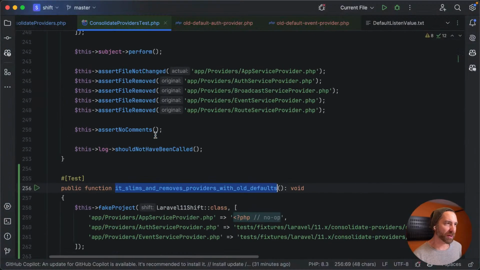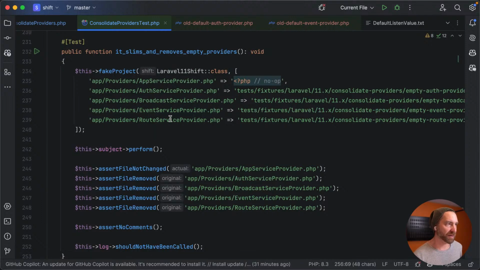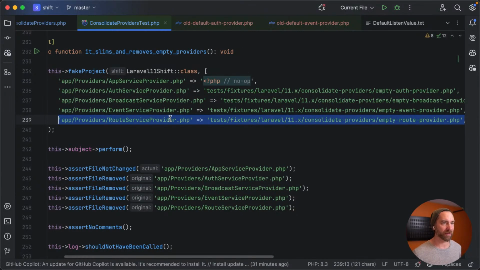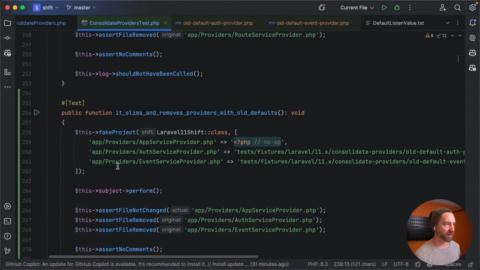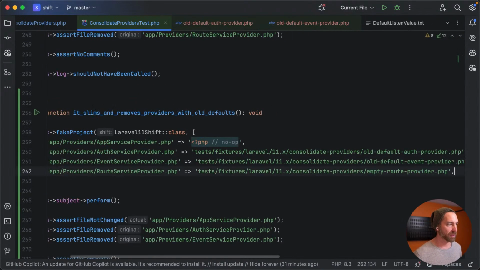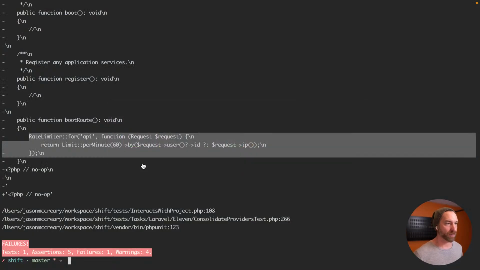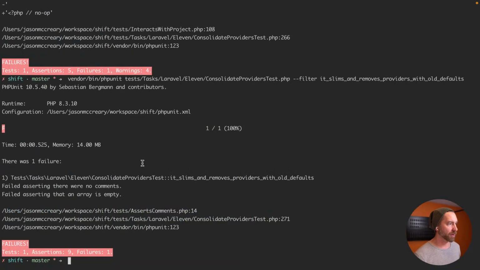It probably shouldn't have done that, to be honest. I think it's pulling this route service provider. So let's just bring this in so it actually doesn't do that. If we bring this in, theoretically, it won't do that anymore. There we go. So it's not putting anything in, it's not updating the app service provider. So it's not failing exactly where I thought it would. It did the first time, but now it's not.